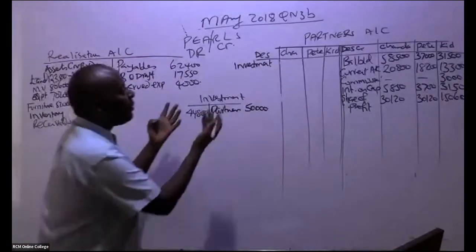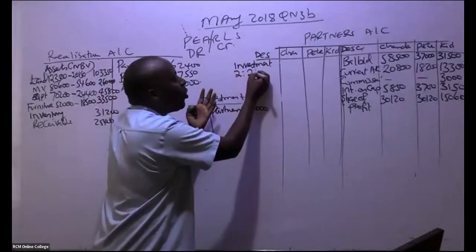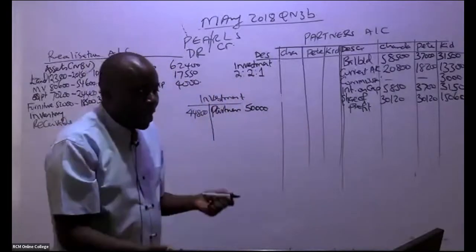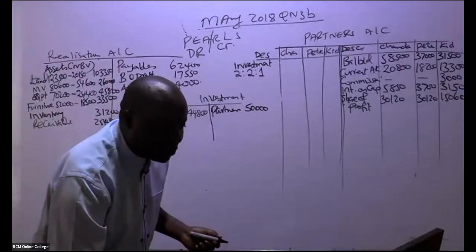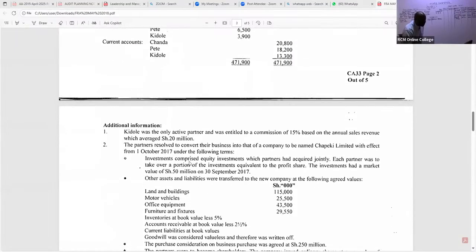So for this investment, they have told us they are going to apportion it using their normal criteria of 2:2:1. If you look at this particular investment, they told us investments comprised equity investments which partners had acquired jointly.